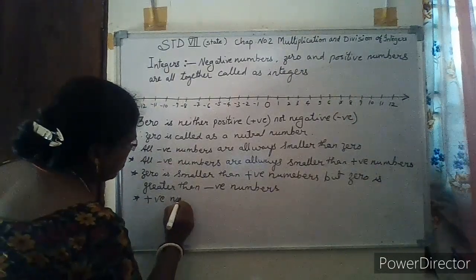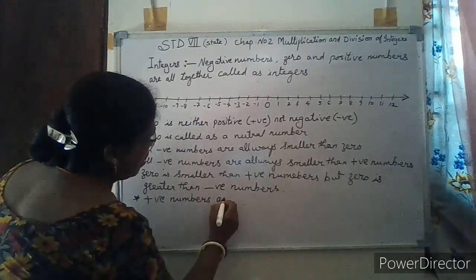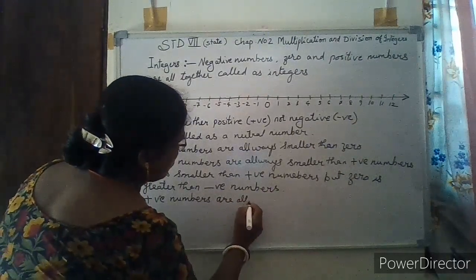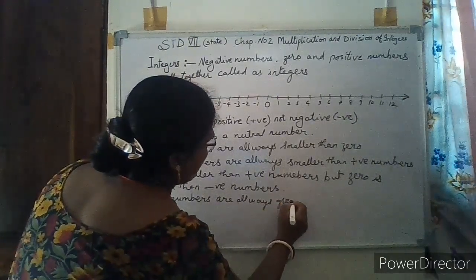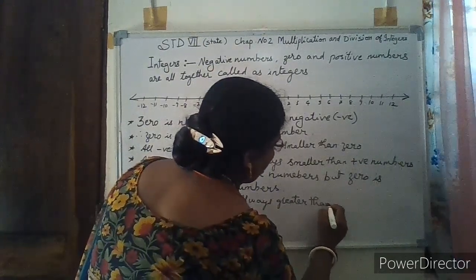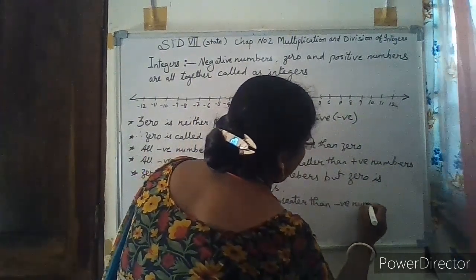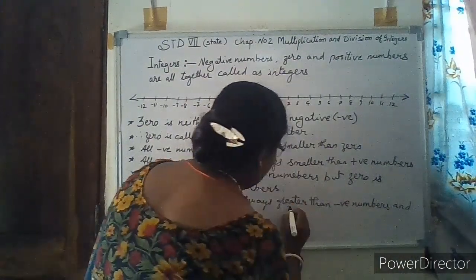Positive numbers are always greater than negative numbers and 0.